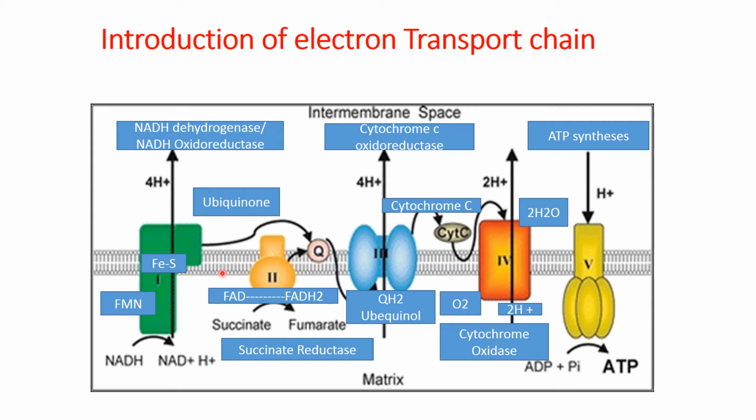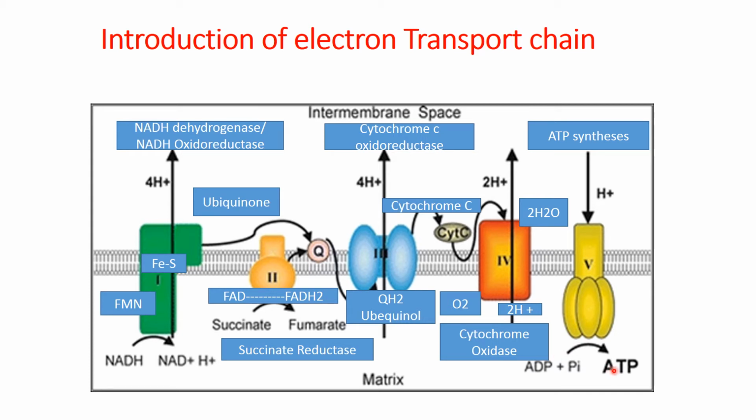So these complexes, especially complex 1, complex 3 and complex 4, also act as a proton pump, because the pumping of these protons creates an electrochemical potential, and this electrochemical potential is very important as it acts as a fuel for the operation of a fifth complex, which is ATP synthetase, that is actually involved in the formation of ATP.